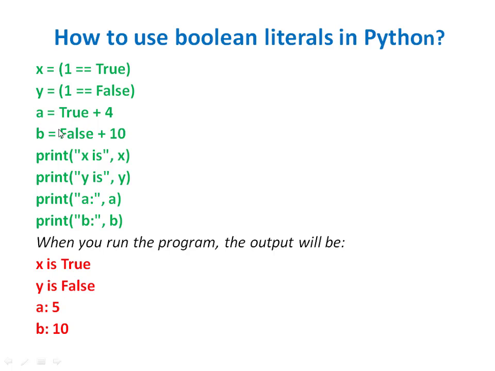So the value of y will be false. a is equal to true plus 4. If we take the value of true as 1, then 4 plus 1 is 5, so the value of a is 5. And if we take the value of false as 0, then 10 plus 0 is 10, so the value of b is 10.